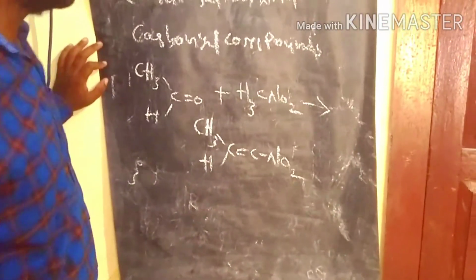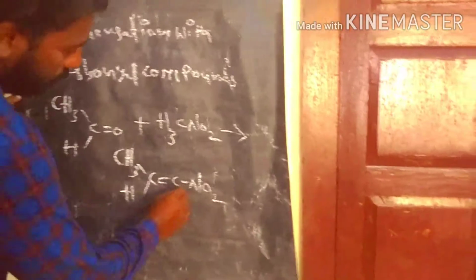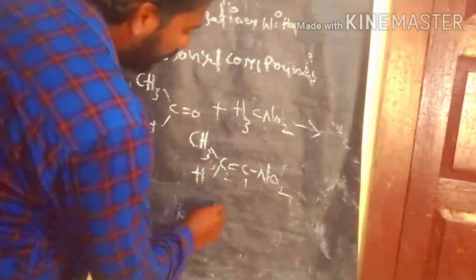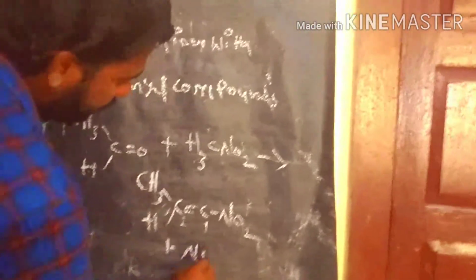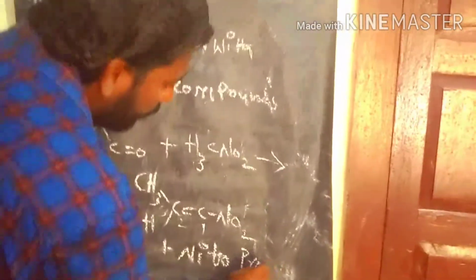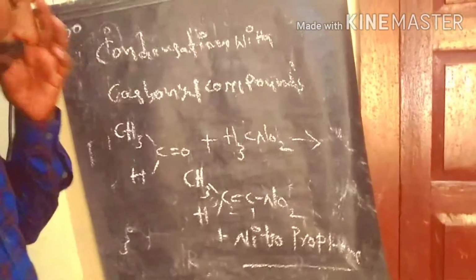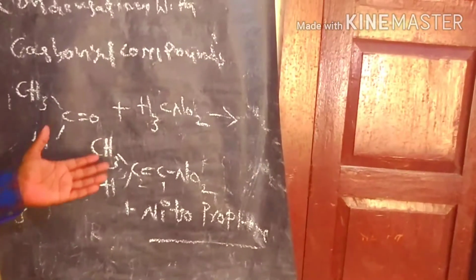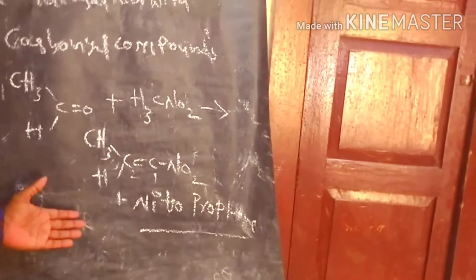This is 1-nitroprop-1-ene, which is the IUPAC name of this compound. When acetaldehyde reacts with methyl nitrate, it produces 1-nitropropene as the product.